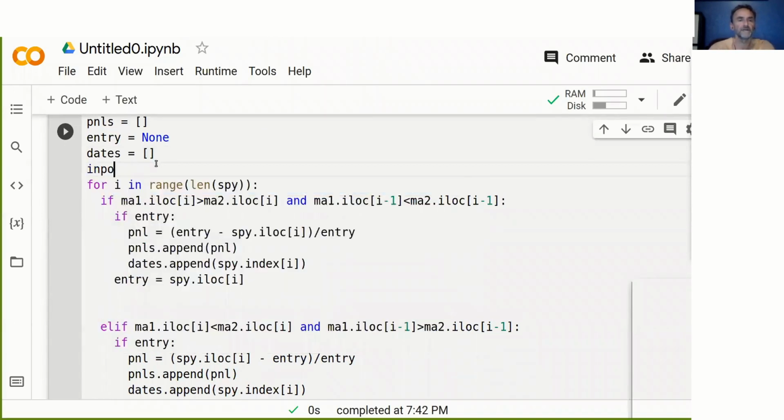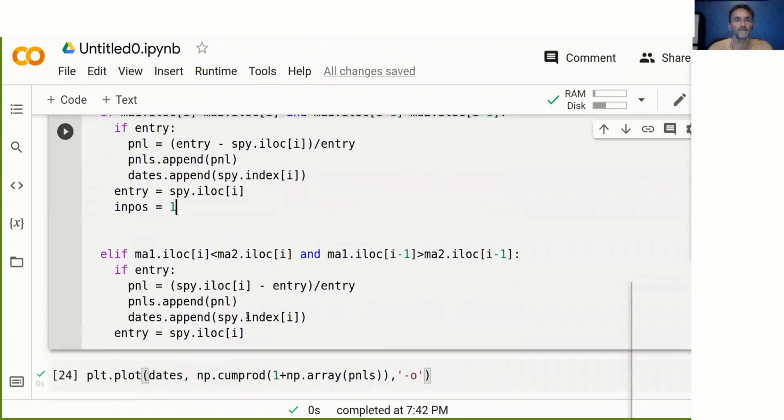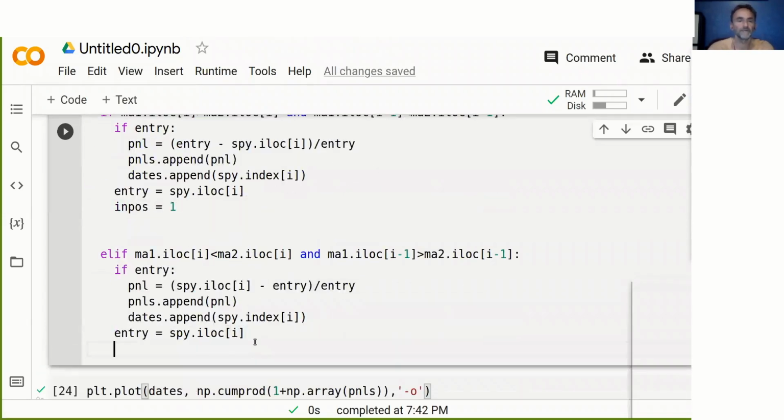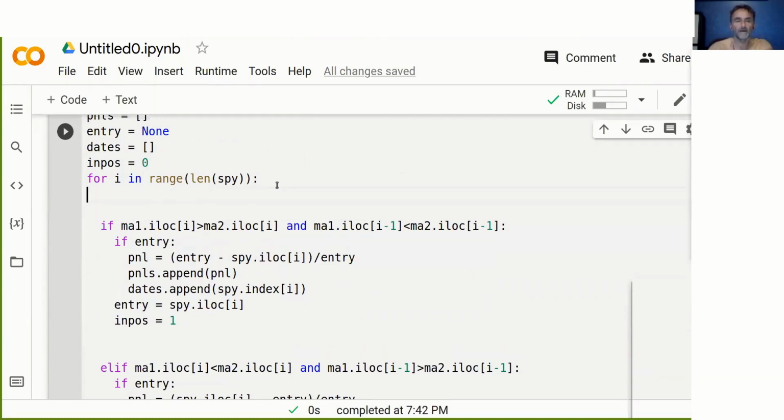It means that we're in a position, and this position could be either 1, -1, or 0 for long, short, or not in a position. And as soon as we enter a new trade, so for example, if we go long here, we say inpos equals 1. Here we go short, we say inpos equals -1.